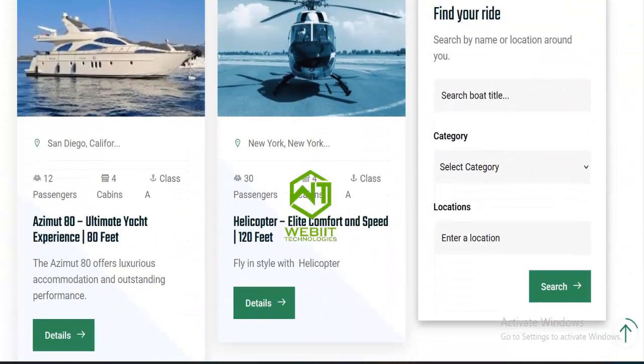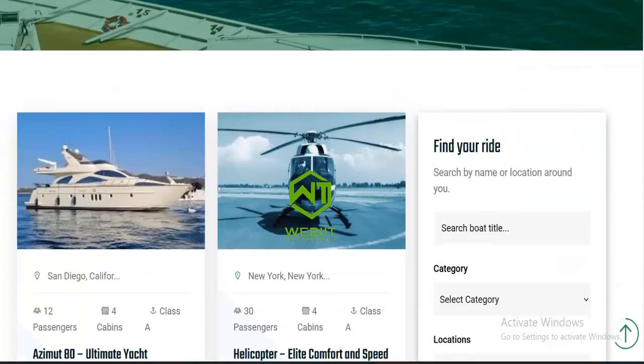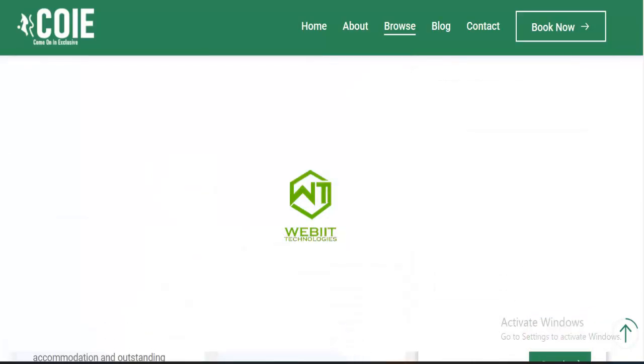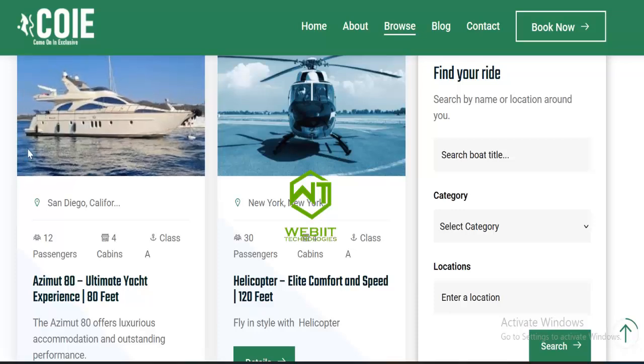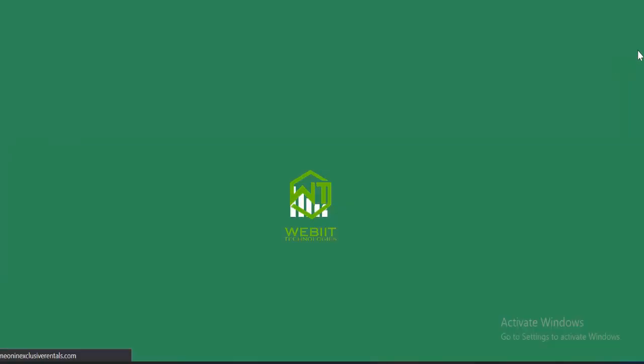Okay, so this is it. These are the helicopters and the yacht that have been added. I can click on one of them to get the complete details. This is the details of the one I just clicked.